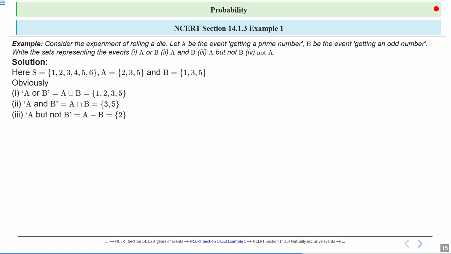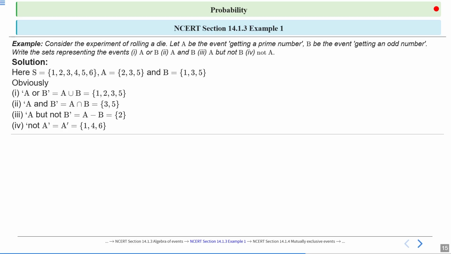And then A but not B. We have to take those elements which are in A but not in B. So A difference B is the singleton set {2}. And then not A. Not A means A complement.